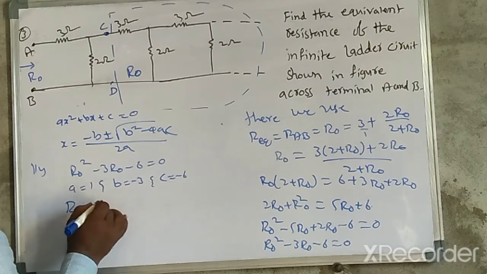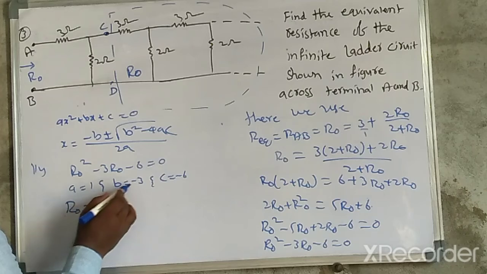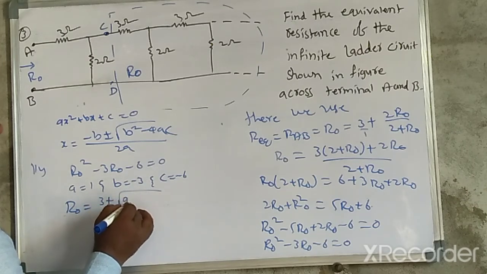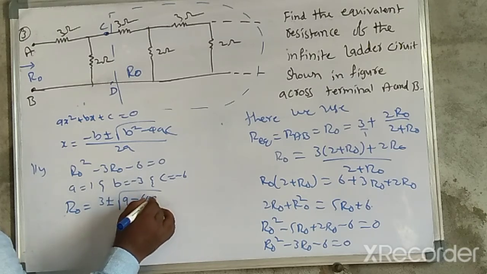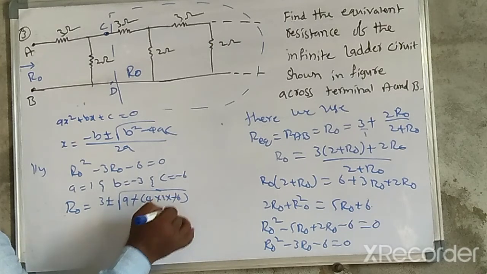So R naught is equal to minus b, so minus into minus is plus, 3 plus or minus the square root of 9 minus 4 into 1 into minus 6, minus into minus is plus.